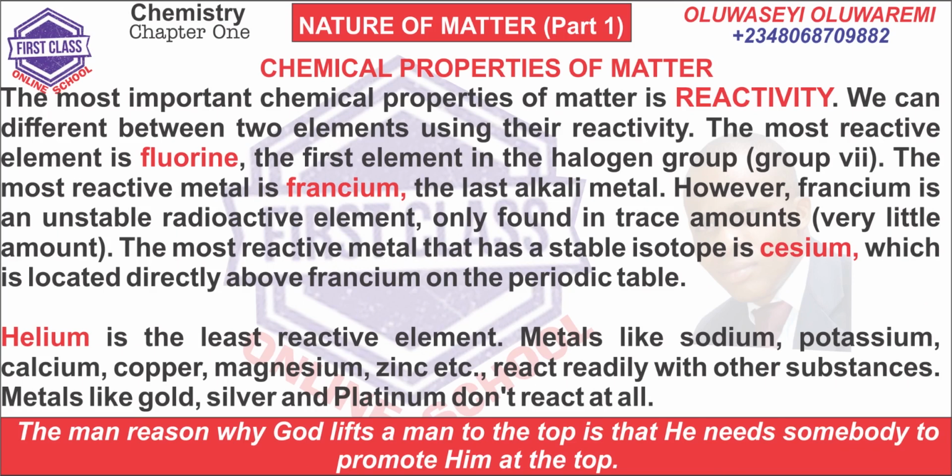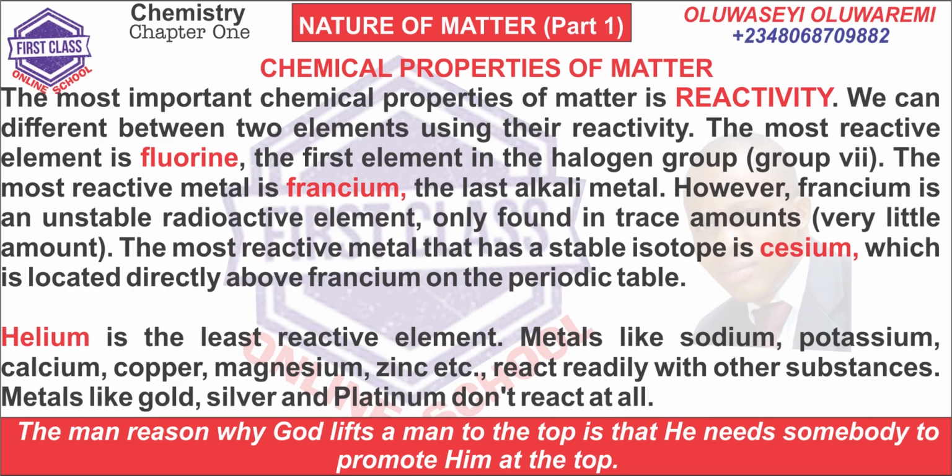Chemical properties of matter. The most important chemical property of matter is reactivity. We can differentiate between 2 elements using their reactivity. The most reactive element is fluorine, the first element in the halogen group. The most reactive metal is francium, the last alkali metal.